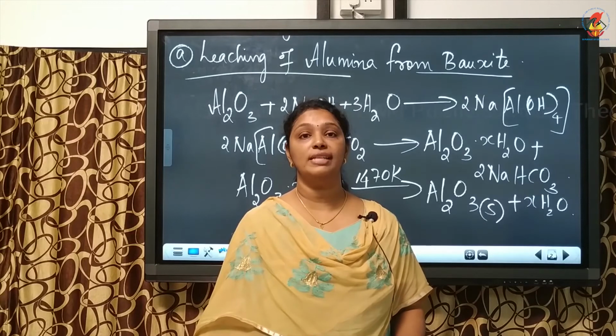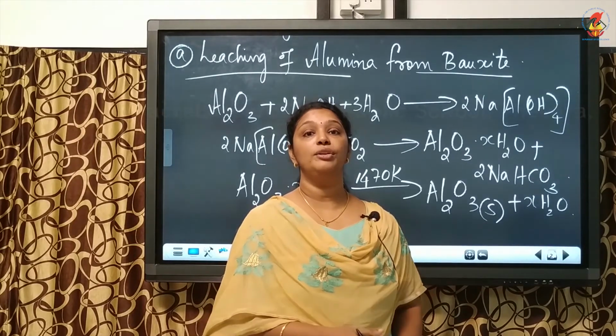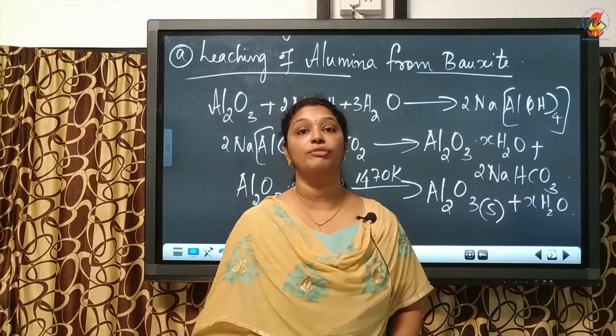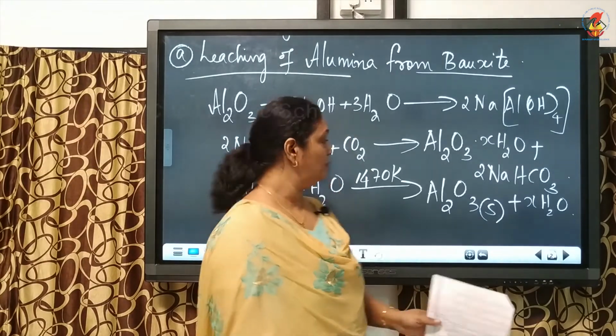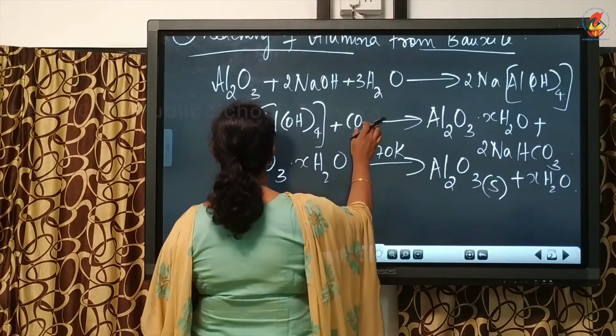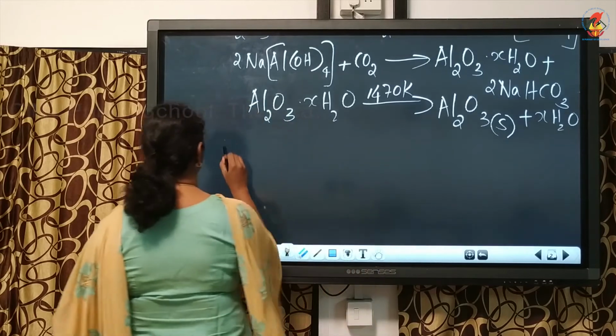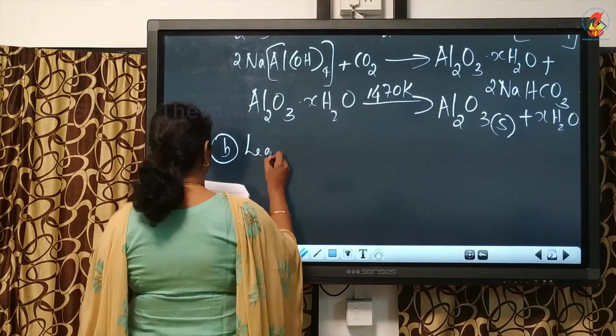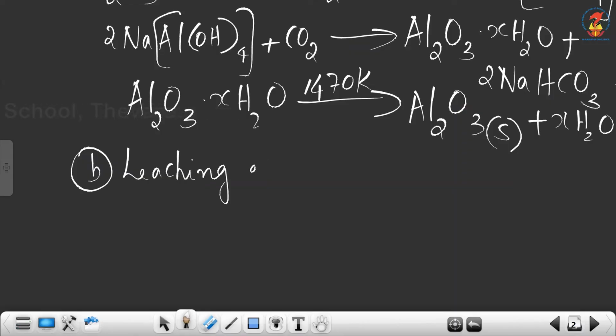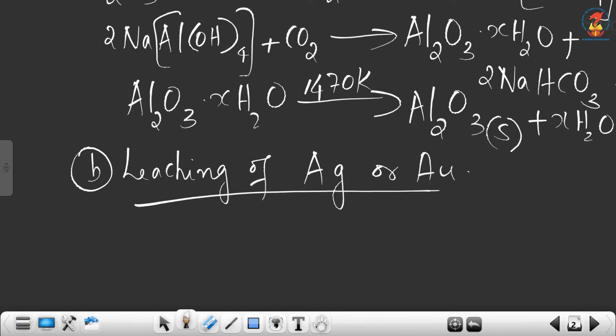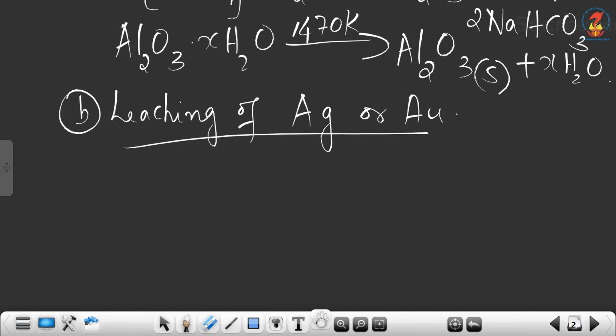Now, there is one more example for leaching, that is hydrometallurgy or leaching of gold or silver. So, the next example is leaching of gold. Gold symbol is Au, or silver symbol is Ag. Leaching of gold or silver, and this method is also called hydrometallurgy.